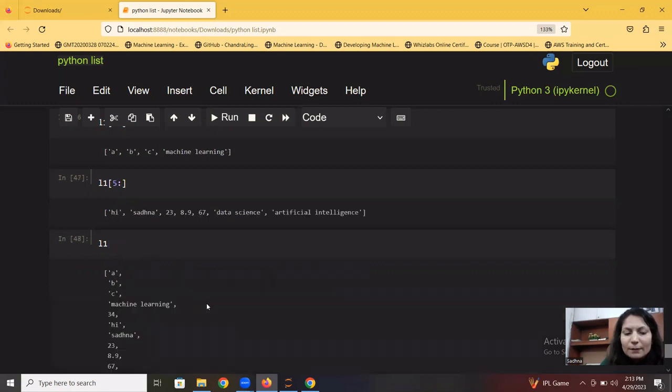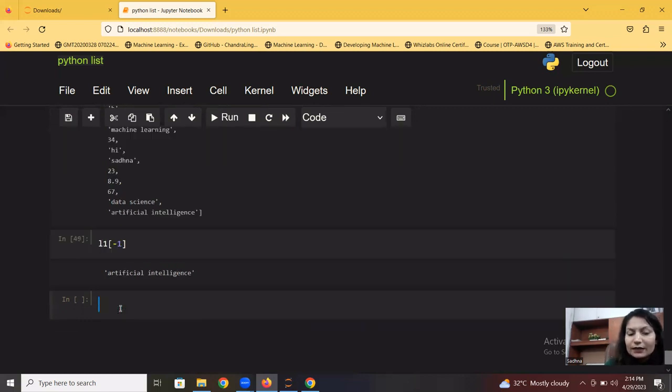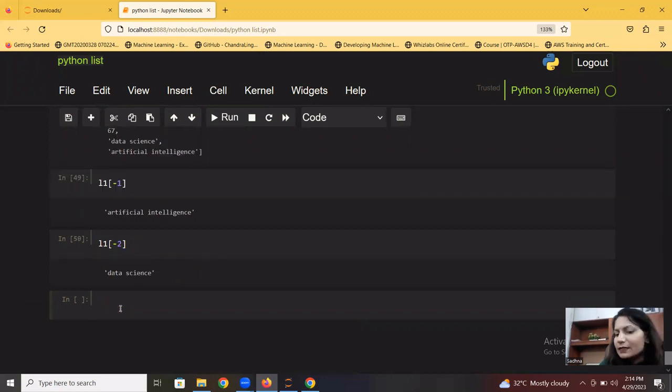And the other way is, for example, this is my list and I want to extract this particular value, let's say 23. I have two options to reach this position. One, I can start from the left, 0, 1, 2, 3, 4, and so on. And I can start from the right side as well, I mean from the bottom. We call it negative indexing. Positive indexing starts from 0 and negative indexing starts from -1. If I say -1, it will take the last element of the list. If I say -2, it will take the second last element, and so on. So this is how it works.